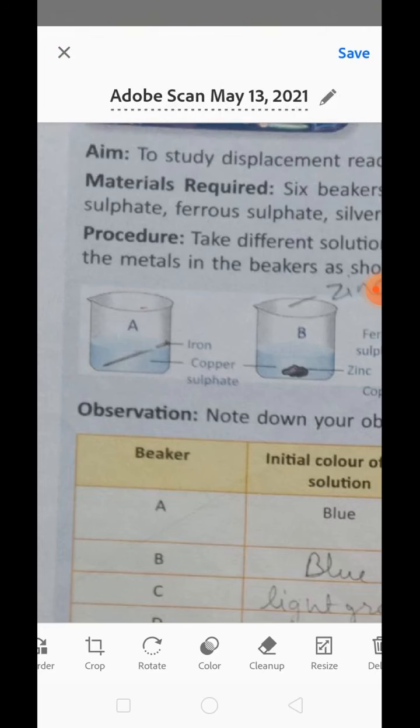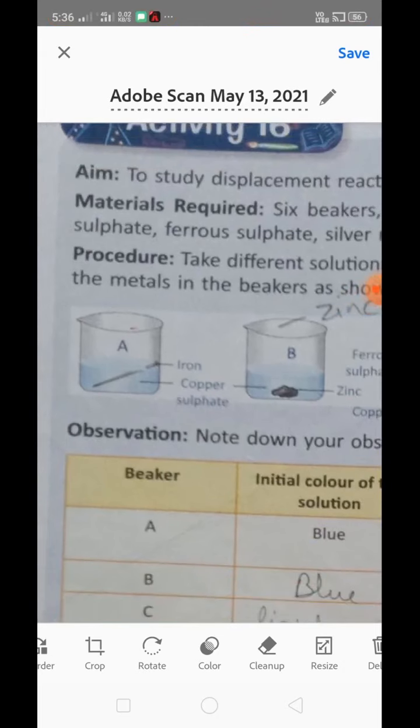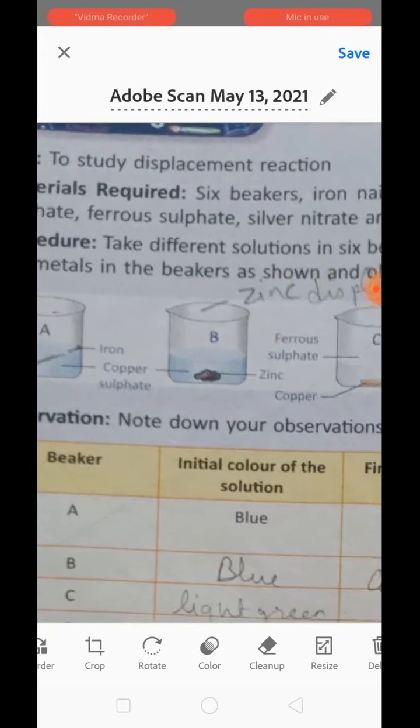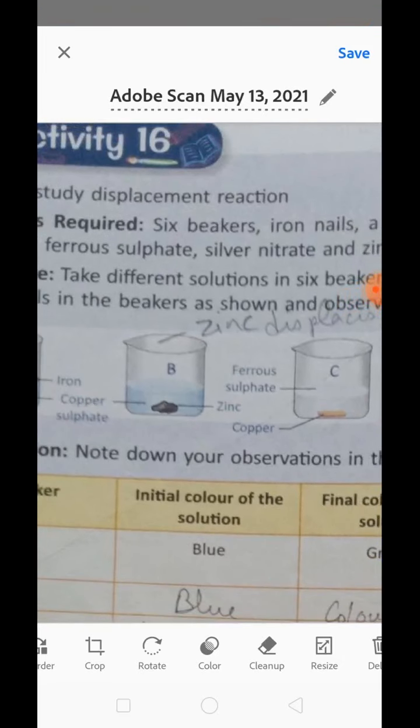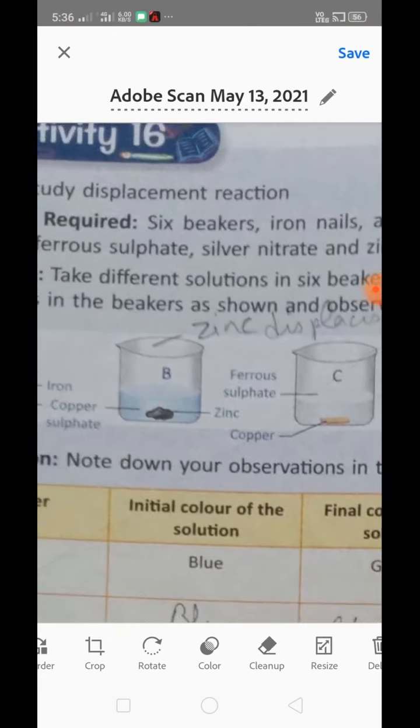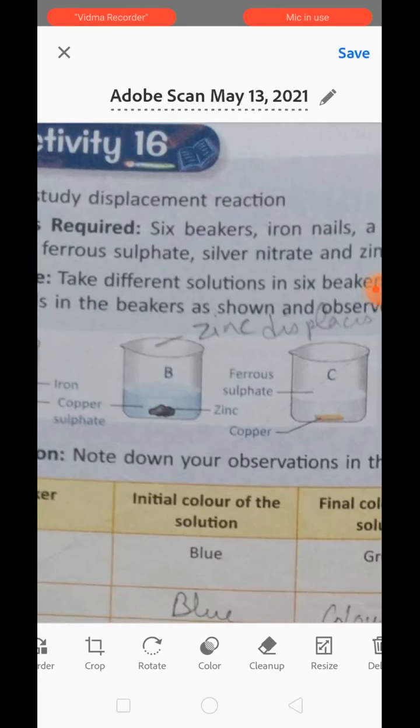Now see, copper in the reactivity series is below iron, so obviously iron will displace copper from the copper sulfate. Now in the next one we have copper sulfate with zinc. What is the position of zinc in the reactivity series? It is above even iron, so obviously it is above copper. So when we place this, what will happen in this reaction? Obviously the copper will again get displaced by zinc, okay.